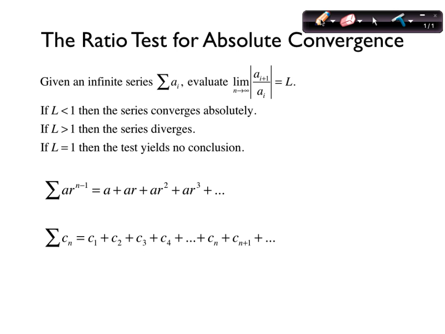What was the deal with the geometric series? What's the idea of it? Repeated multiplication by this constant value r. To get the next term, you always multiply the previous one by r. So let's look at that same idea in just any series. So this is any series now, made of the sequence c_n. So for any series, what would you multiply by to get the next term of the series?